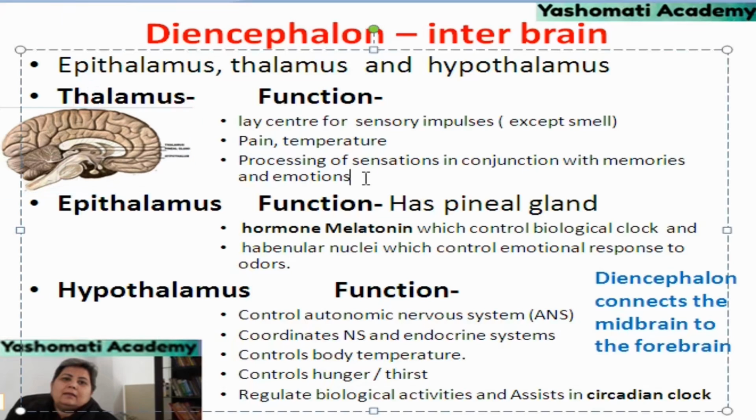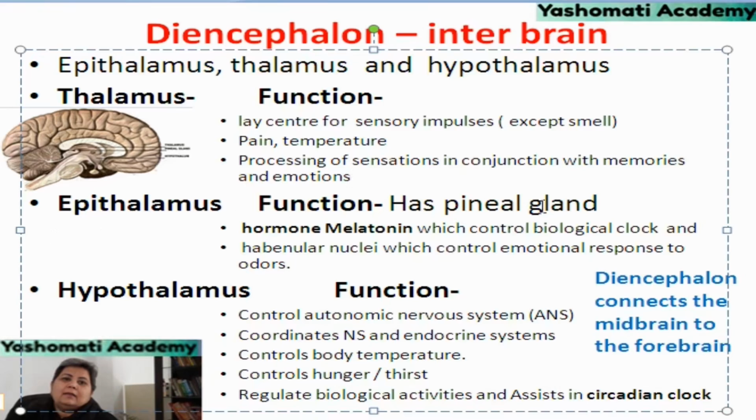I think you all must be knowing that if some smell is associated to some memory, then that memory becomes more strong. So that is the function of associating smell with the memories, and such function is also located at thalamus.